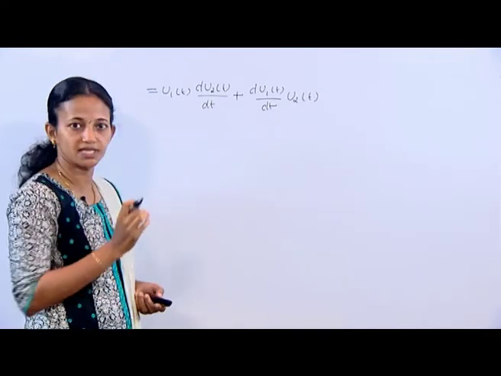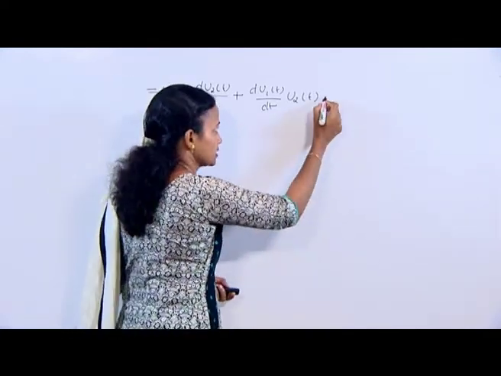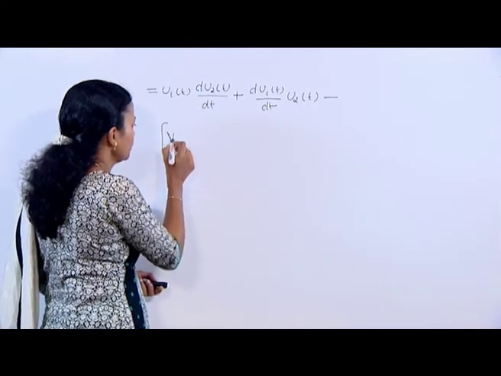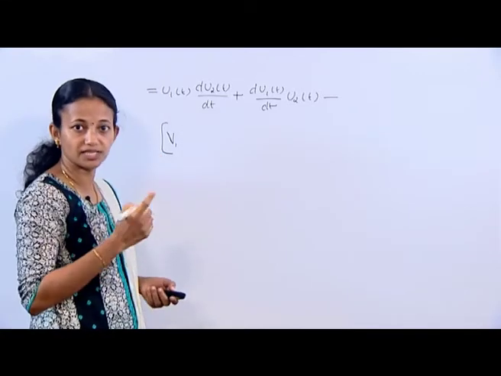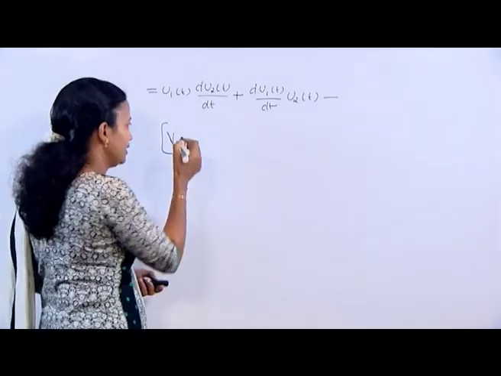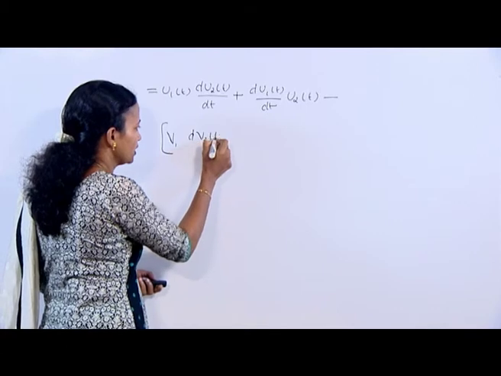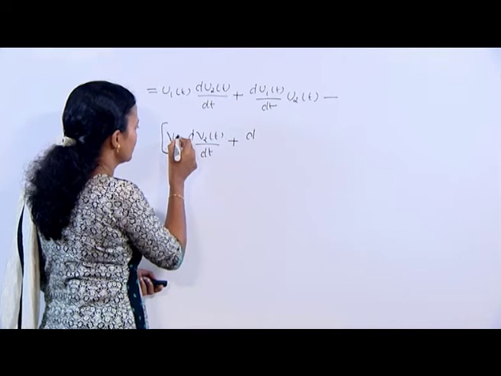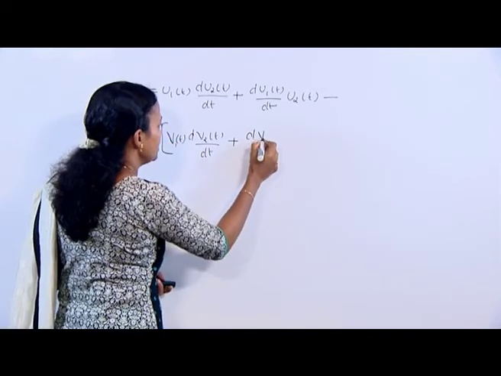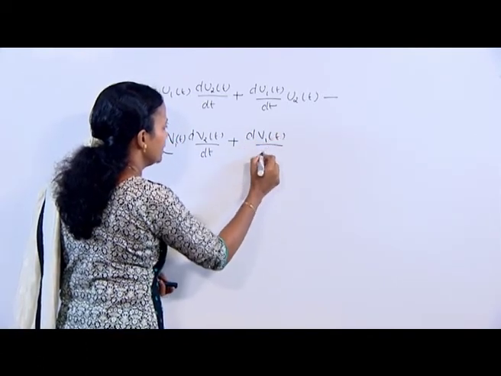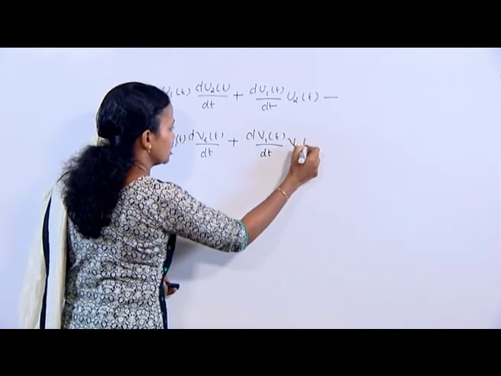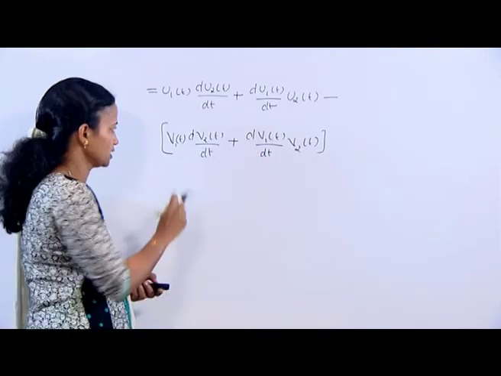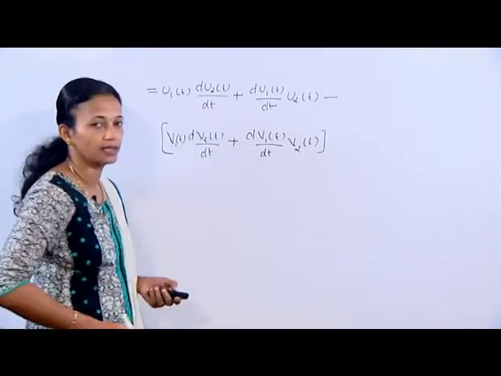This is our first term differentiation, minus, in the brackets we have v1 into dv2(t)/dt plus dv1(t)/dt into v2(t). This is a differentiation of the second term, that is first into derivative of the second, like that.